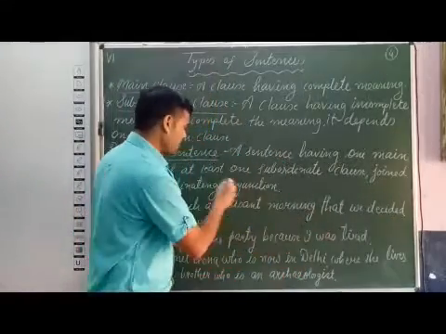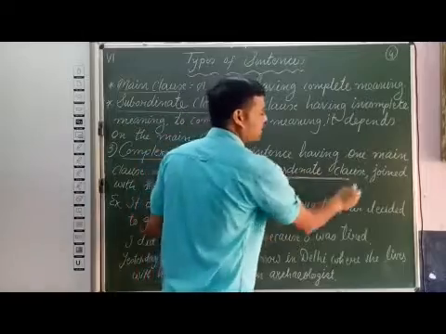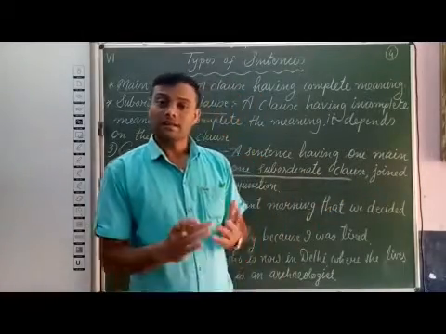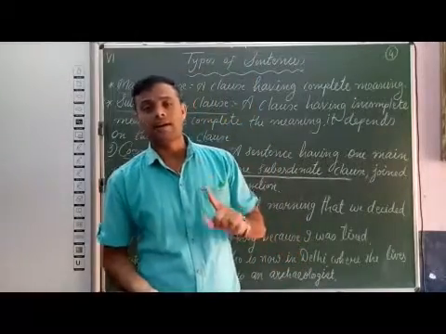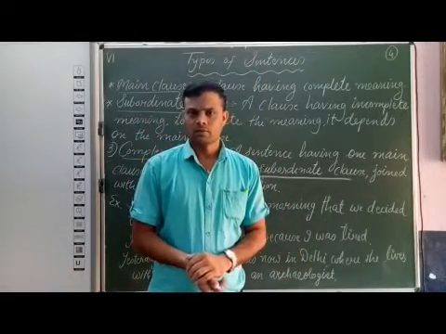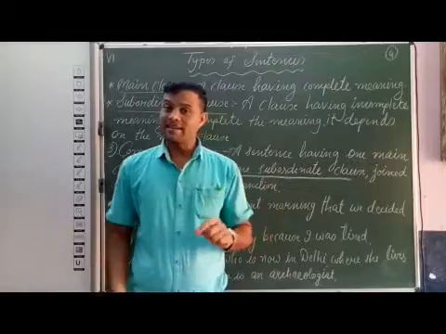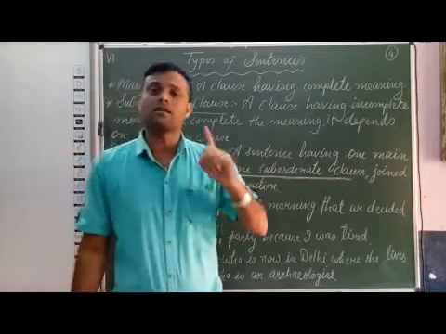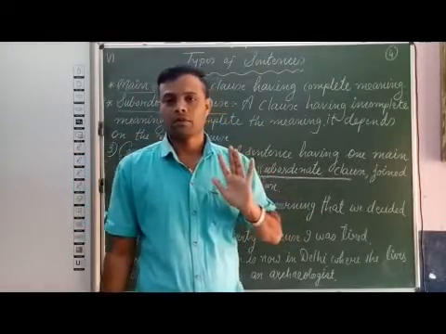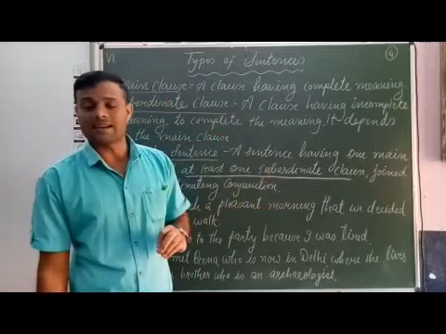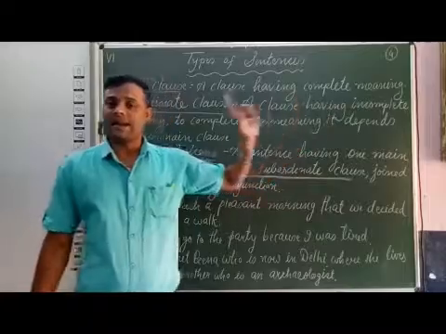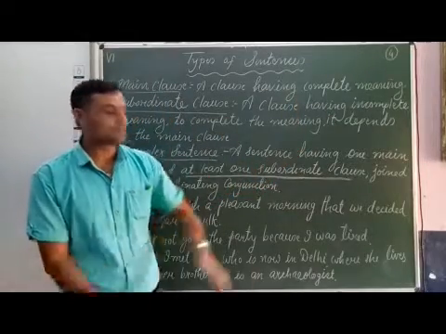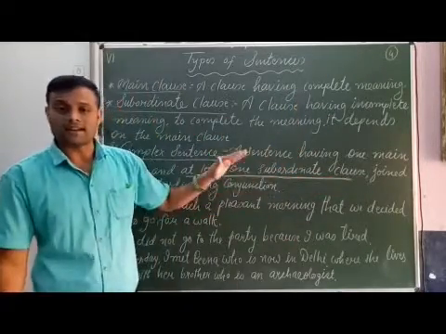Why have I used at least one subordinate clause? As in some sentences there is more than one subordinate clause. But in a complex sentence, at least one subordinate clause should be there. So, a complex sentence is a sentence having one main clause and at least one subordinate clause joined with subordinating conjunction.